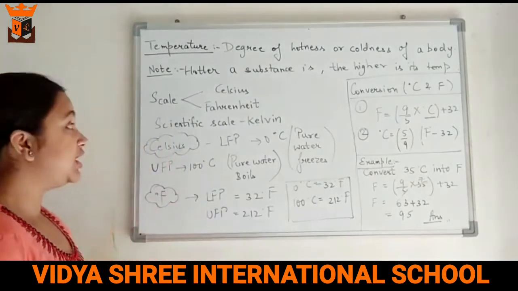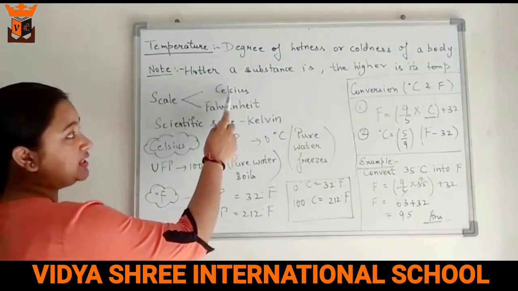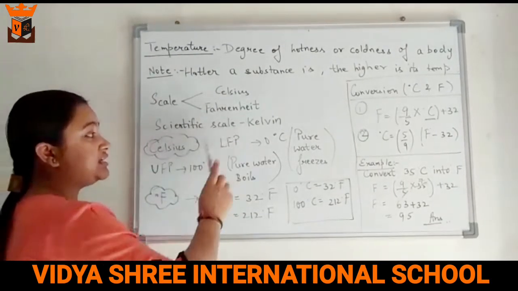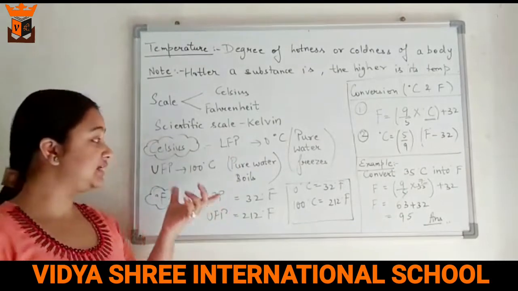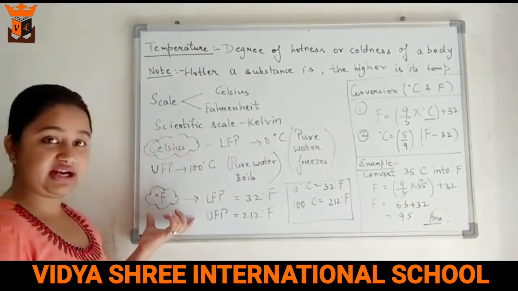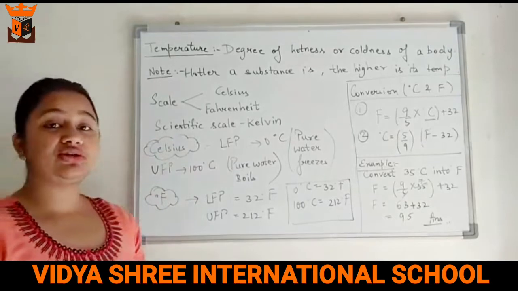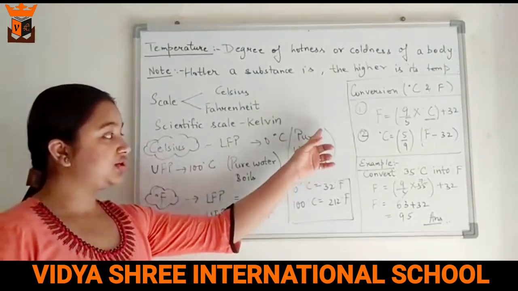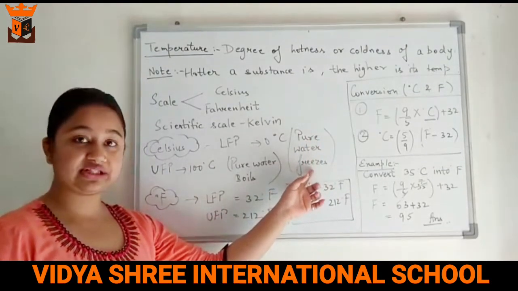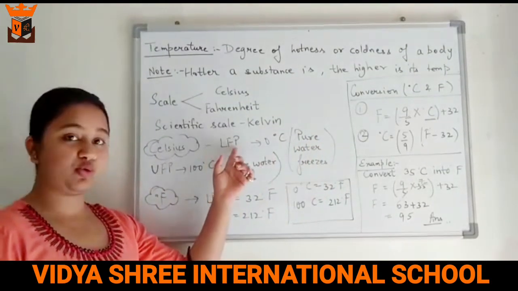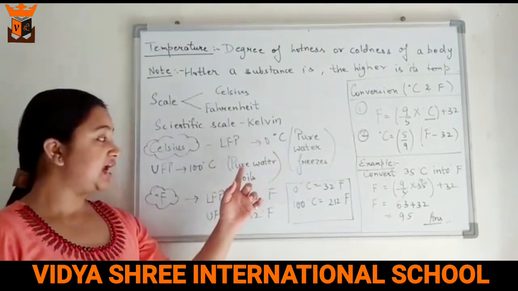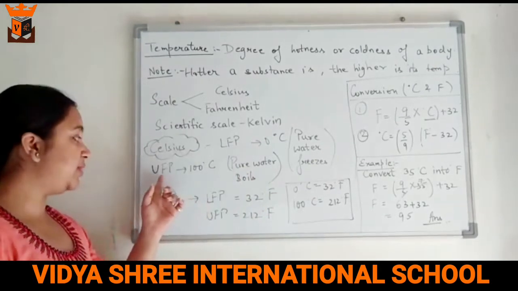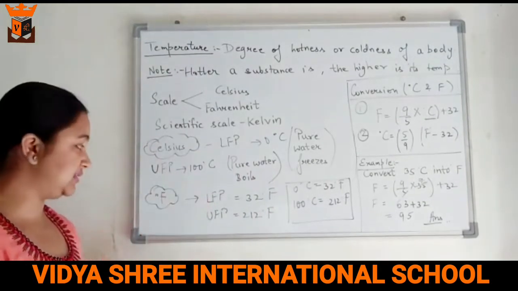Now the temperature is measured on 3 scales. One is the Celsius scale, another is the Fahrenheit scale, and the scientific scale is known as the Kelvin scale. We will be discussing here the Celsius scale and the Fahrenheit scale. On the Celsius scale, the temperature at which pure water freezes is known as the lower fixed point, which is 0 degrees Celsius, and the temperature at which pure water boils is known as the upper fixed point, which is 100 degrees Celsius.